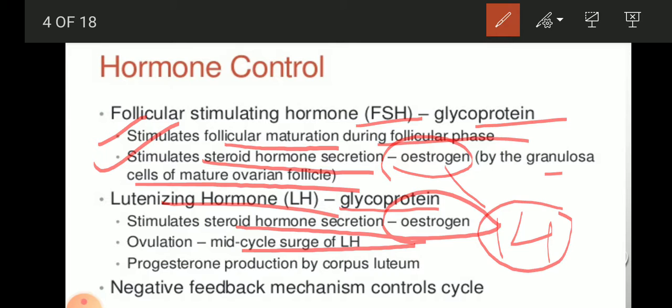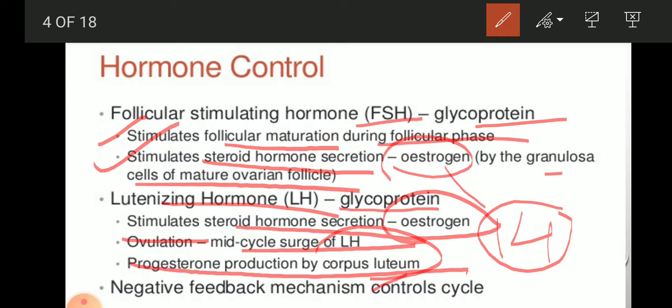This mid-cycle surge of LH, a high increase of luteinizing hormone, helps in ovulation, meaning release of the egg cell. Progesterone production by corpus luteum. When follicle ovulation is done, the follicle becomes the corpus luteum, and from the corpus luteum progesterone is released, which helps to maintain pregnancy.